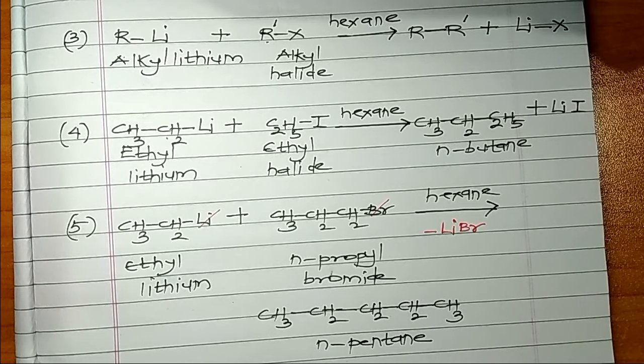There are 2 methods. One is by making your organolithium compound react with compounds containing an acidic hydrogen atom, like water, ethyl alcohol, etc. The second is to make your organolithium compound react with an alkyl halide in the presence of a suitable solvent. Both the reactions are easy. In the earlier one, you prepared simple compounds like methane and ethane. If you want to go for a higher alkane, you should go for this method, alkyl lithium plus alkyl halide, which gives the formation of slightly higher alkanes.